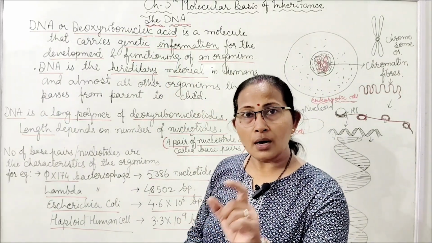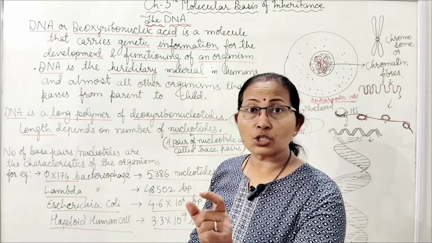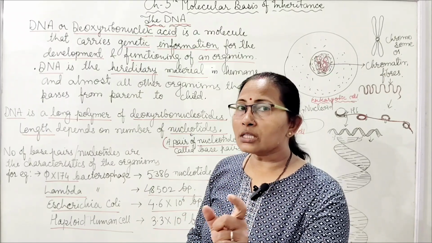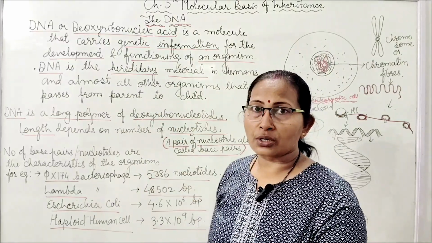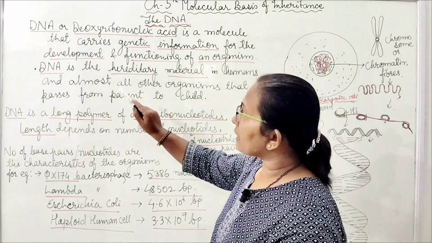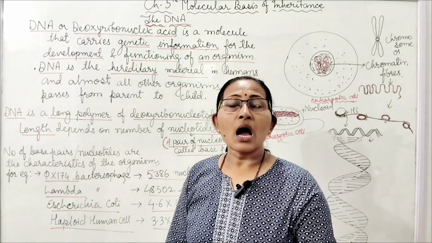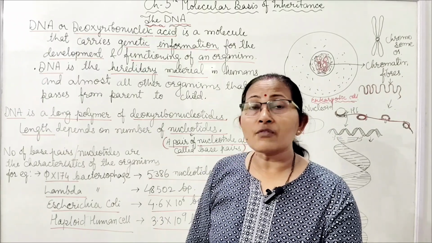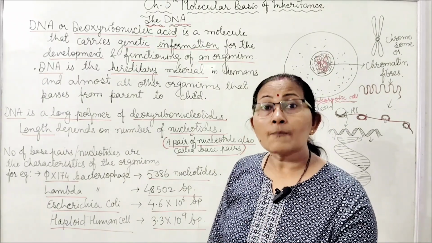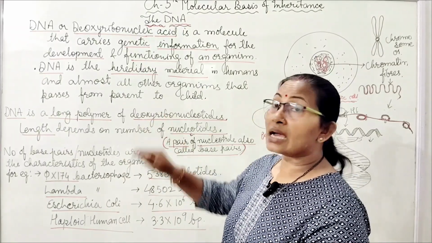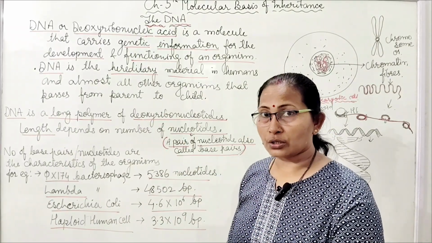Sequence of base pairs present on the DNA strands which carry information about the development and functioning of an organism. DNA is a molecule that carries genetic information.